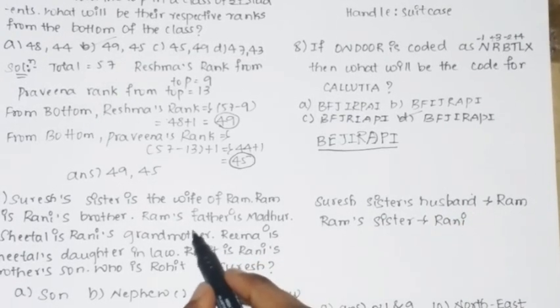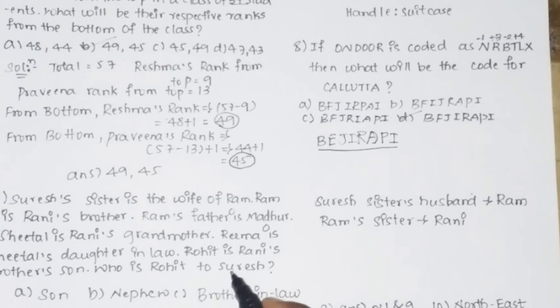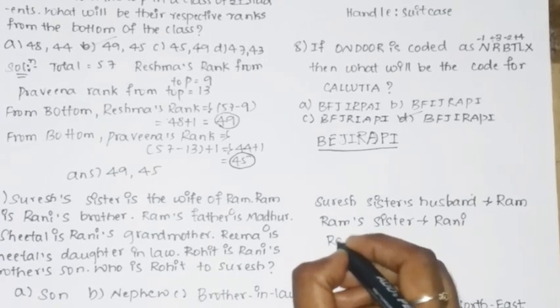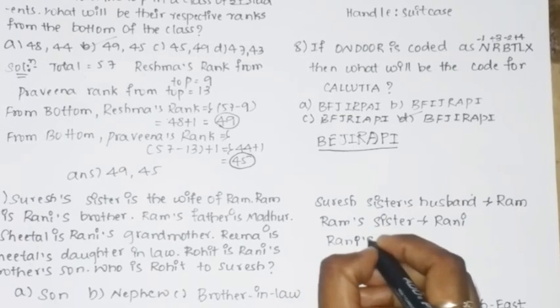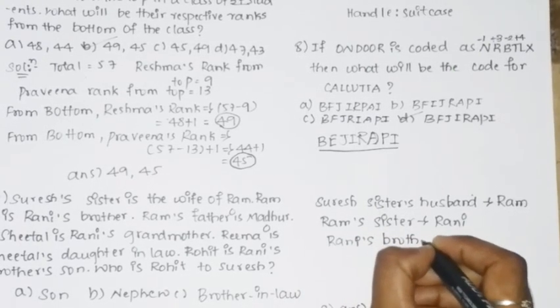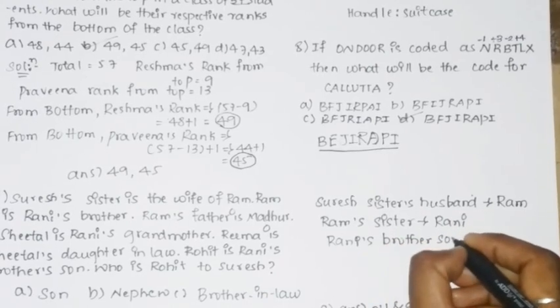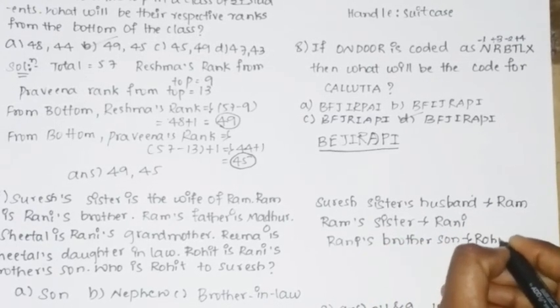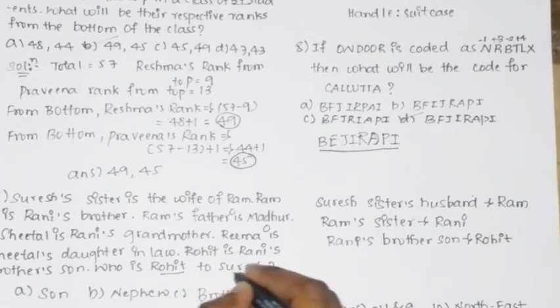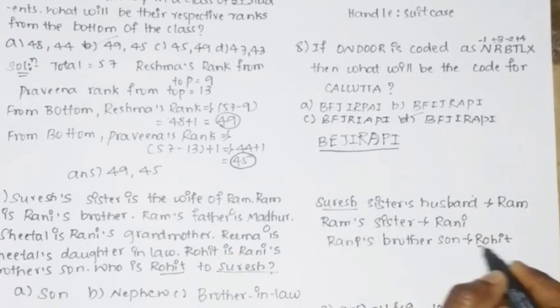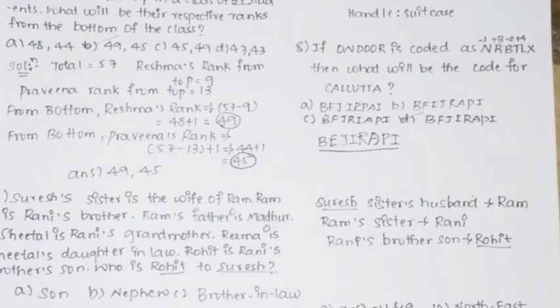Then after that they have told Ram's father is Madhur, and Sheetal is Rani's grandmother, and Reema is Sheetal's daughter-in-law, and Rohit is Rani's brother's son. So Rani's brother's son is Rohit. And they are asking what is the relation between Rohit and Suresh. So here we have Suresh and here we have Rohit. Who is Rohit to Suresh?